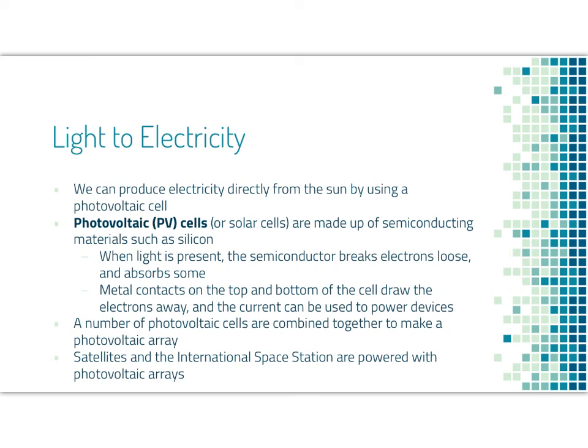starts a current. A number of photovoltaic cells can be combined together to make a photovoltaic array. That's what we would see when we see a solar panel. Satellites and the International Space Station are powered with photovoltaic arrays, and we're, of course, looking at this as a power source more and more in society.